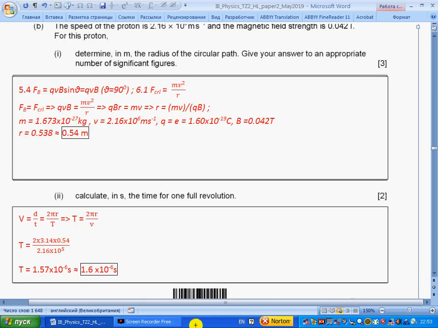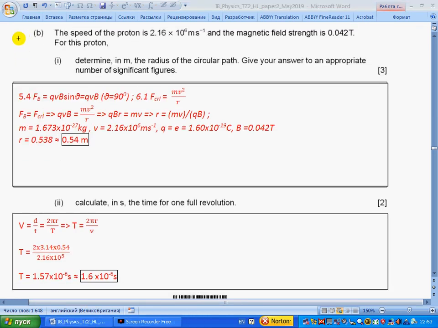Next question, B. The speed of the proton is 2.16 times 10 to the 6 meters per second, and the magnetic field strength is 0.042 Tesla. For this proton, determine in meters the radius of the circular path. Give your answer to an appropriate number of significant figures.